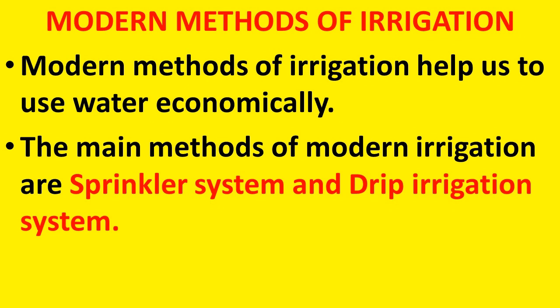So the main methods of modern irrigation are the sprinkler system and the drip irrigation system. So which are the two modern methods of irrigation? Sprinkler system and drip irrigation system. Let us see about them one by one.